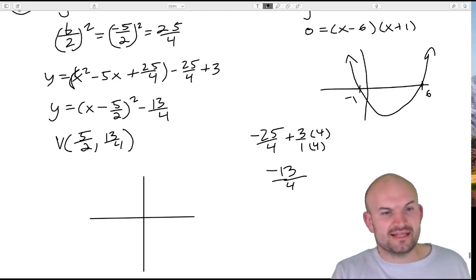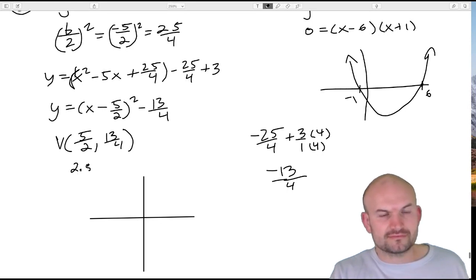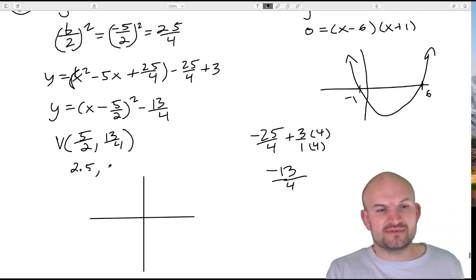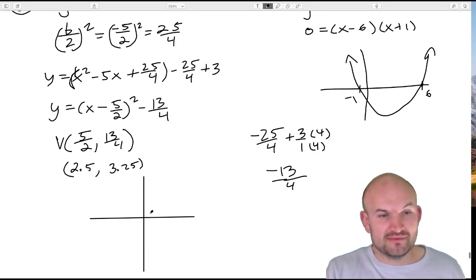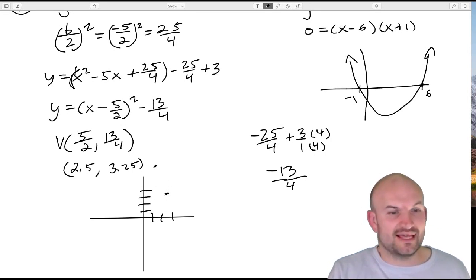So if I was going to estimate, that's going to be what? That's going to be like 2.5. And this one, 4 goes into there. So that's going to be 3 times, so 3.25. So I'll just go ahead and sketch that. So x coordinate is 1, 2. So 2.5, and then up 1, 2, 3. So something like this. And then again, the graph is going to open up.